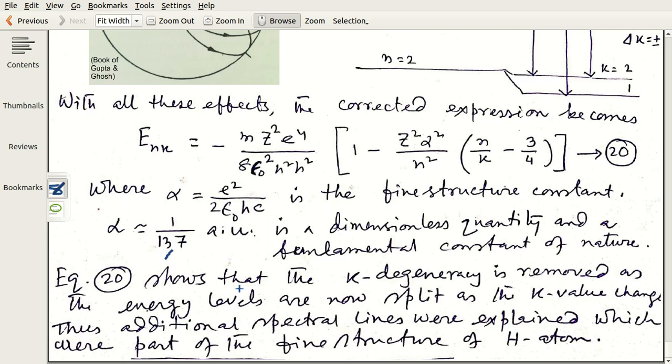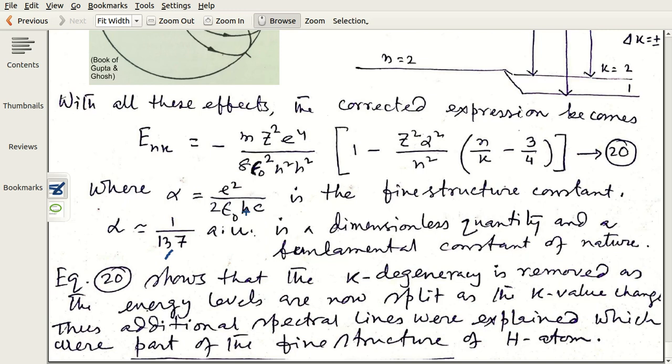Actually, it is 1 by 137. Atomic units means that the rest mass of the electron m naught, the charge of the electron, 1 by 4 pi epsilon 0, all of them are treated as 1. And h by 2 pi, which is called the reduced Planck constant, read as h cross or h bar.